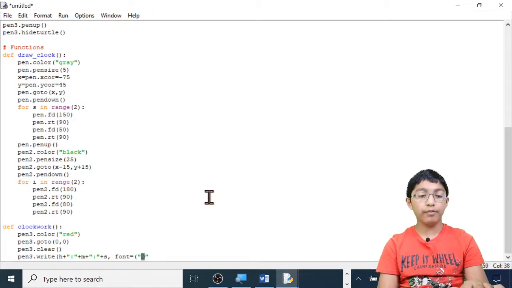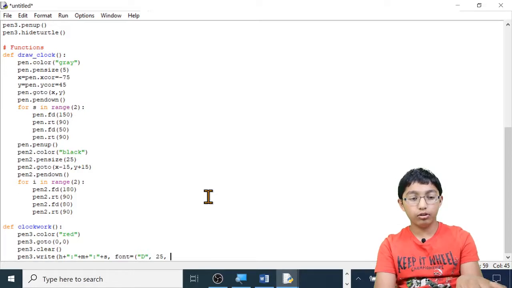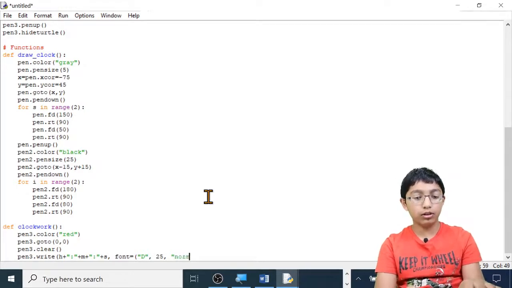I prefer D. This is because it is the right size. I'm going to make it size 25. Now I'm going to make it normal. Open quotation marks, normal, close quotation marks and close brackets.